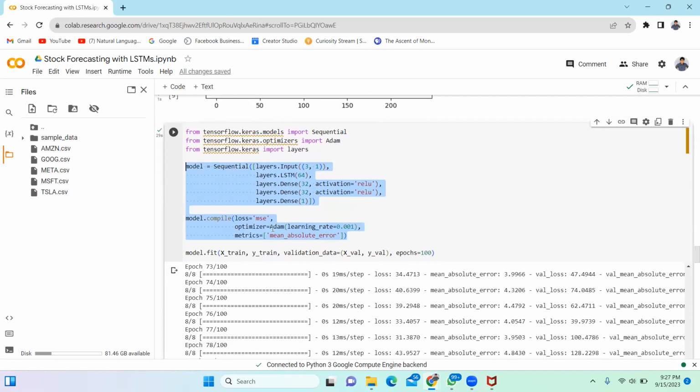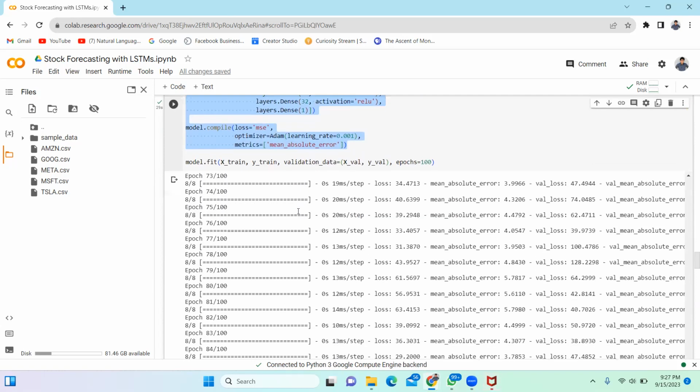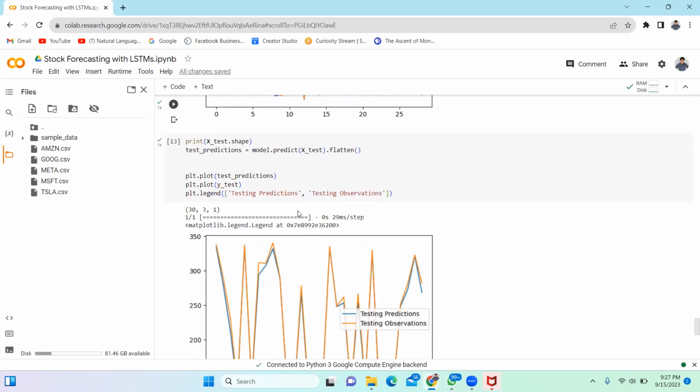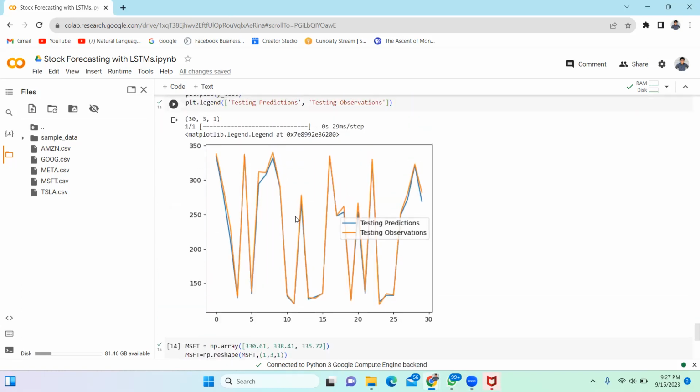We have used the Adam optimizer with a learning rate of 0.001 and our loss function is mean square error. As you can see, after training, our model does quite well on the testing observations, which means our model is trained quite efficiently. Now I'll invite Roshila to continue the presentation.